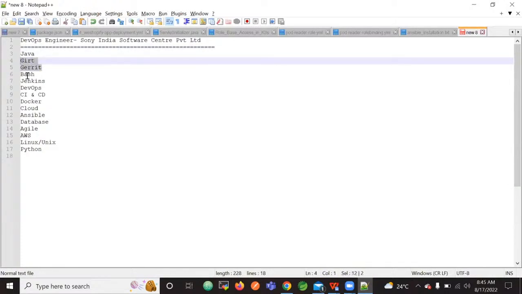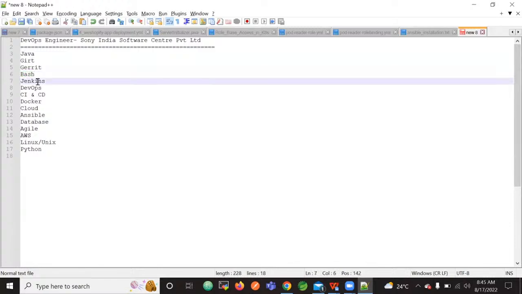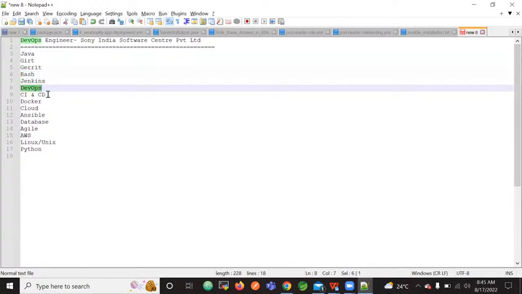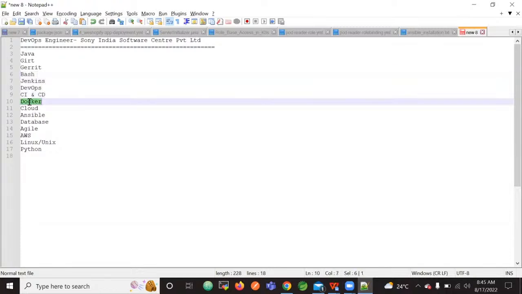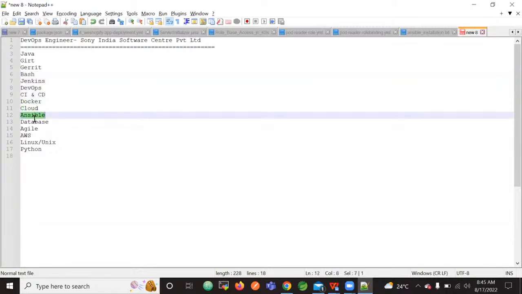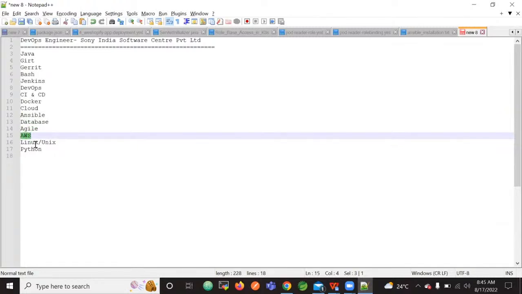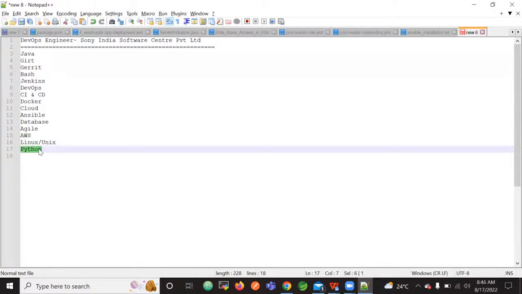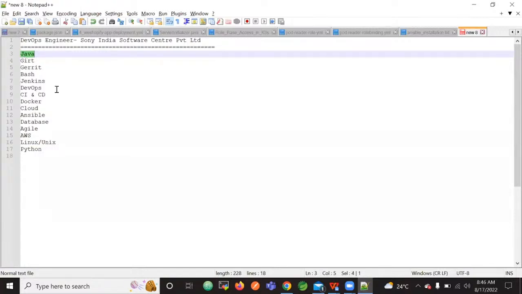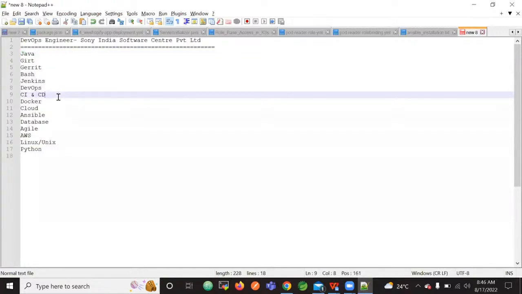But commonly they are asking for Bash, Jenkins, DevOps, CI and CD, Docker, Cloud, Ansible, Database, Agile, AWS, Linux, and Python experience or knowledge, and Java. So basically, this is the skill set they published.